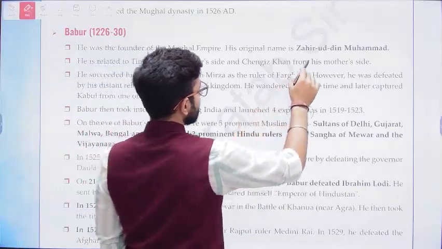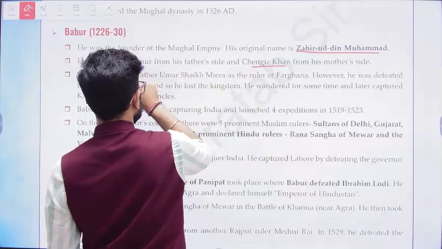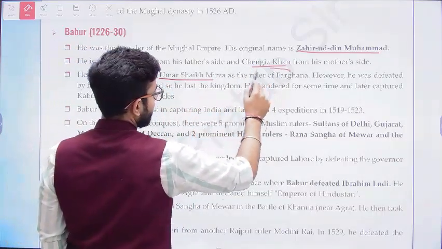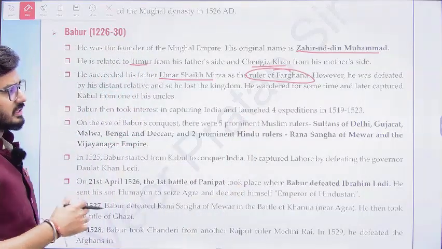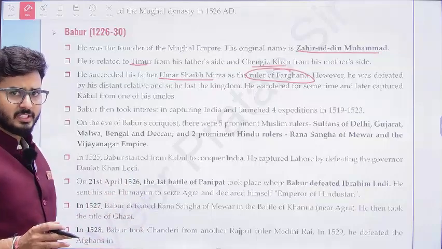His original name is Zahiruddin Babur. His mother's side was Genghis Khan. Father's side was the Timur aspect. His father was Umar Sheikh Mirza, and they were the rulers of Fargana in the Uzbekistan area. However, he was removed from that area prior to 1526.